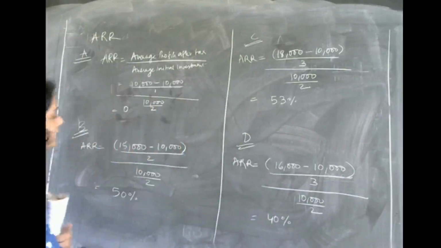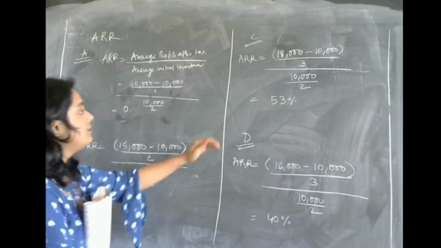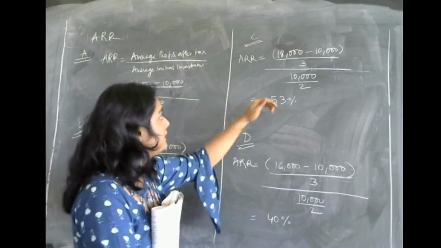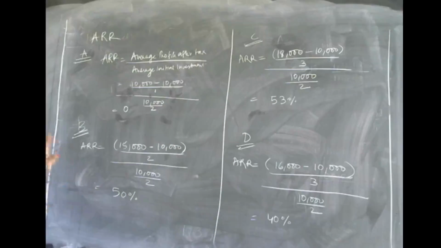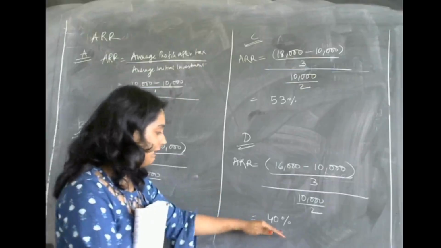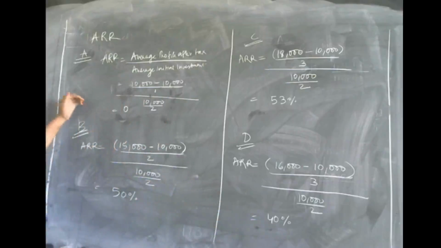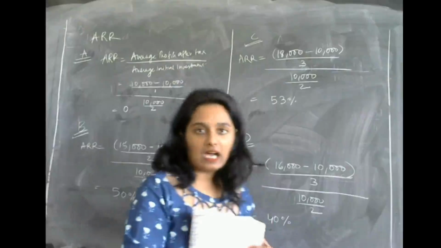Now where is the ARR highest? It is in project C. So the first rank will go to project C, the second rank will go to project B, the third rank will go to project D, and the fourth rank, the last rank, will go to project A in case of ARR. Okay?